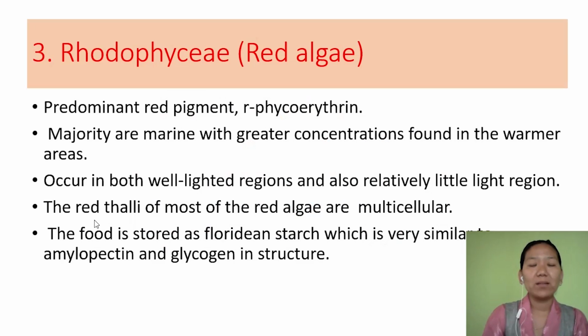Next, the third group is Rhodophyceae or the red algae. The predominant pigment is r-phycoerythrin, because of which the plant appears red. The majority of them are marine, and in the marine environment they are found mainly in warmer areas. This group of algae is found in well-lighted regions near the ocean surface, or in relatively little light regions like the depth of the ocean. The body is multicellular and the food is stored in the form of floridean starch.